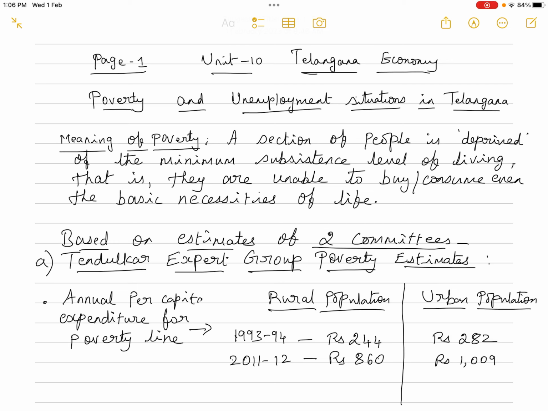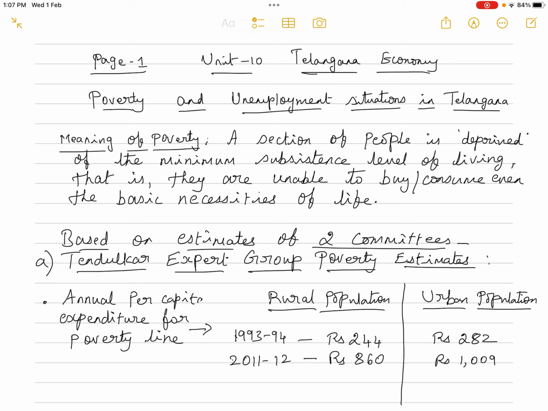So there were two committees appointed by the Planning Commission during the 1970s. The first one is the Tendulkar Committee Group Poverty Estimates. This Tendulkar Committee Group prescribes the annual per capita expenditure for a person to be on the poverty line or above the poverty line: 244 in 1993-94 for the rural population and 282 for the urban population.